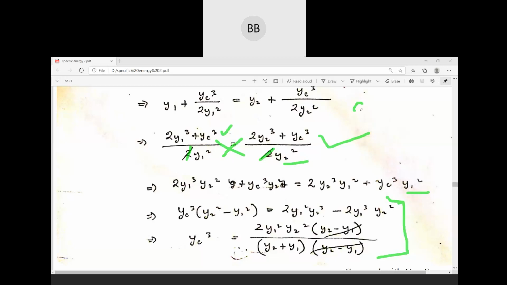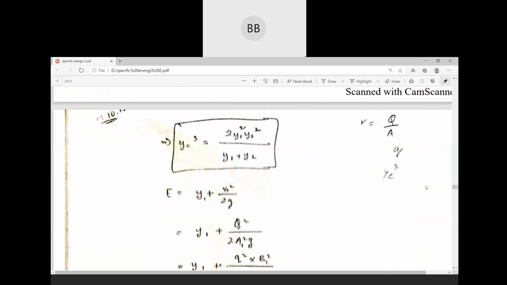So this is again your a square minus b square. So in place of this we can write a plus b into a minus b. This two will be cancelled out, and you will get the remaining, or you can say yc cube is equal to twice y1 square y2 square divided by y1 plus y2.